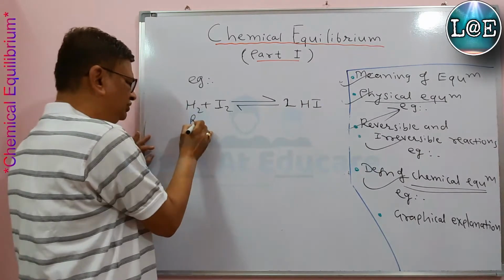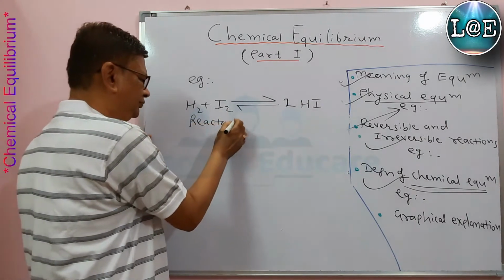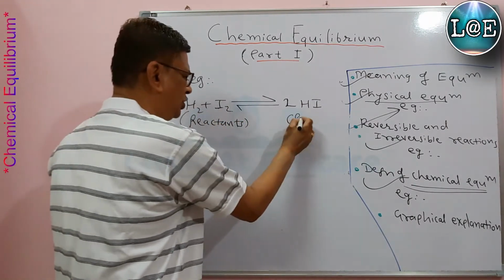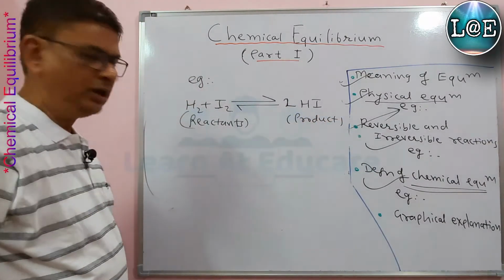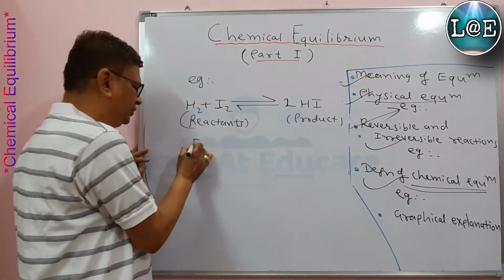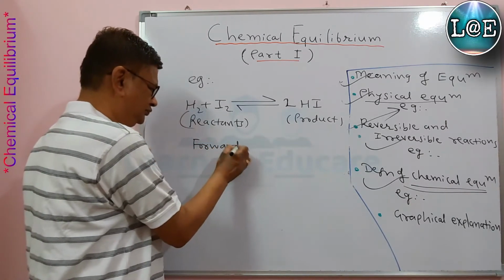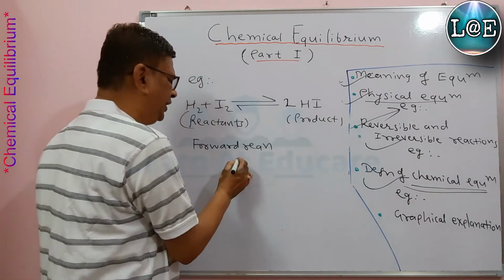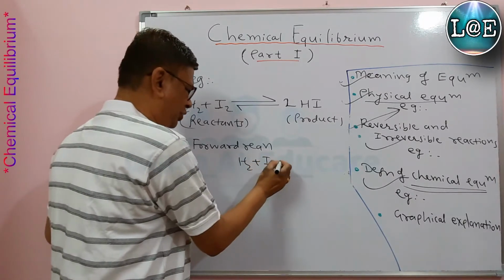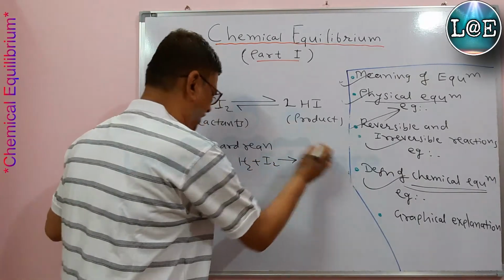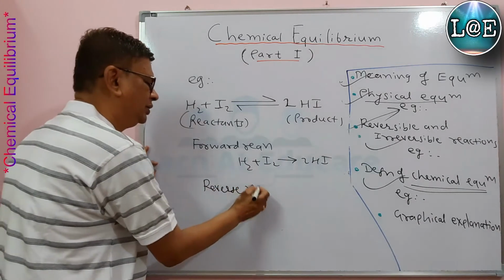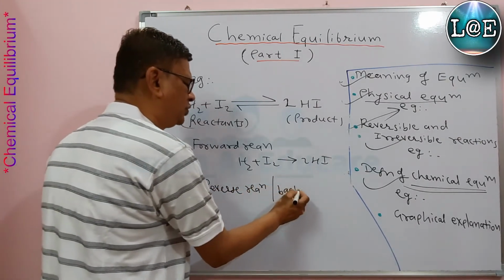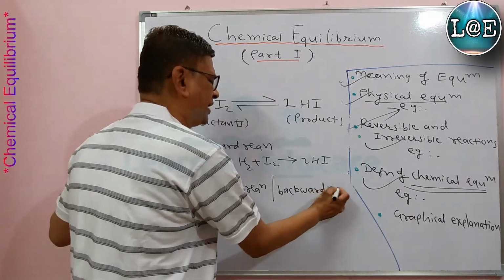We know these are called reactants and this is called the product. The forward reaction is this, where we get 2HI from H2 and I2, and the reverse reaction, also called the backward reaction.